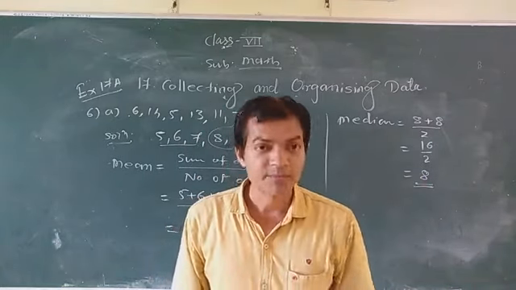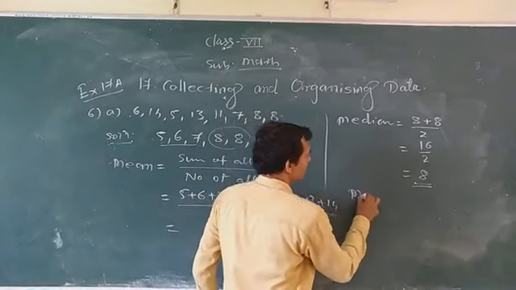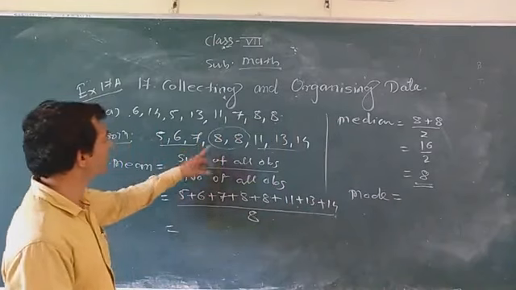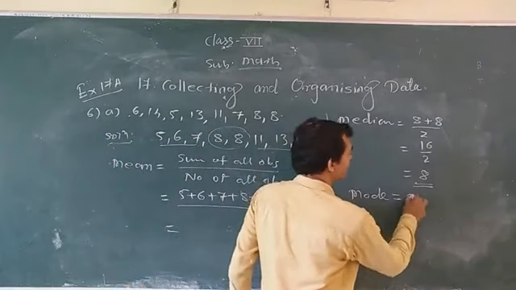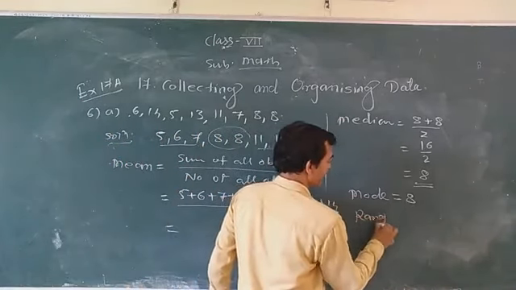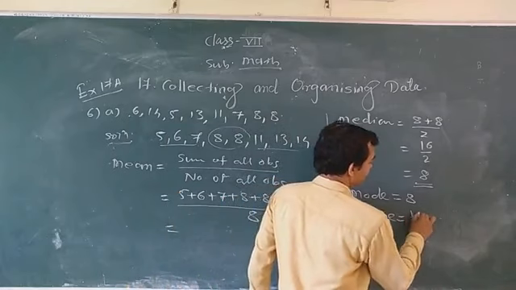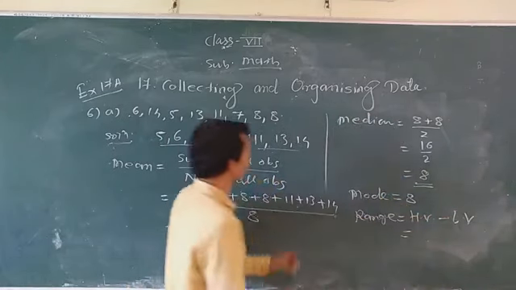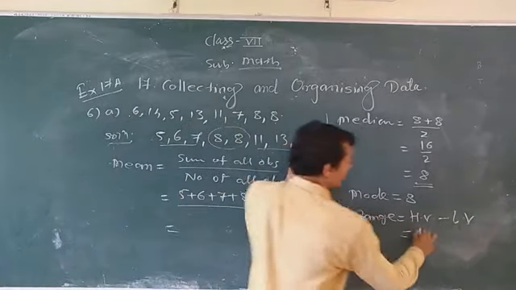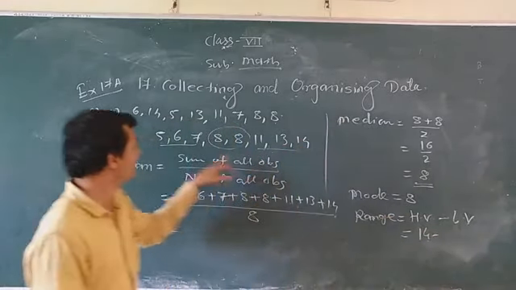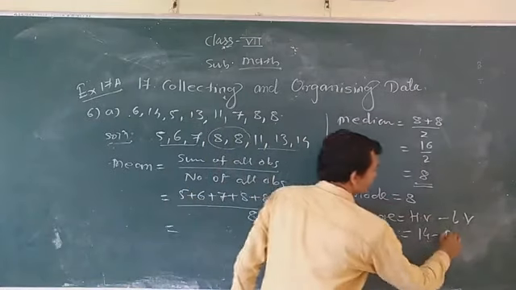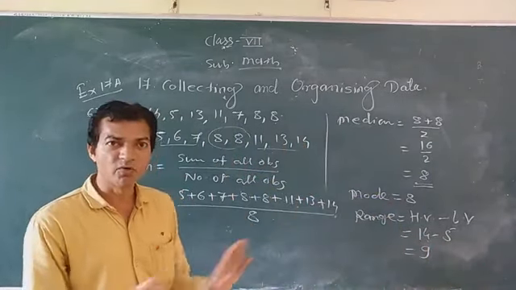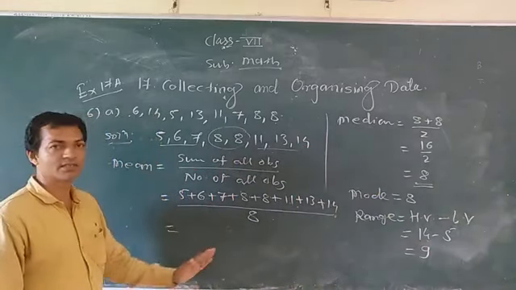Now the next one, mode. Mode means the number that occurs many times. Which number occurs many times here? 8 only. So the mode is also 8. And range is equal to highest value minus lowest value. Highest is this one, 14. Lowest value is this one, 5. So this will be equal to 9. So this is the range of the data. Over this, question number 6, write it down.